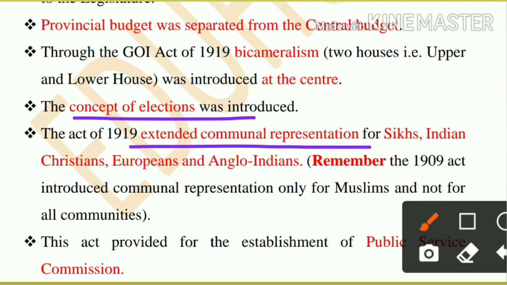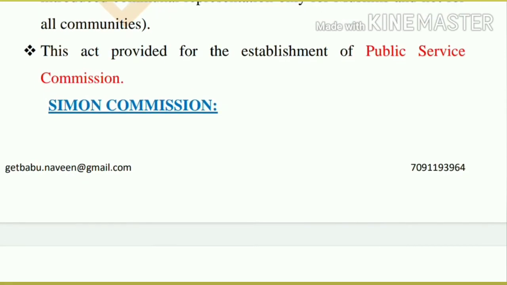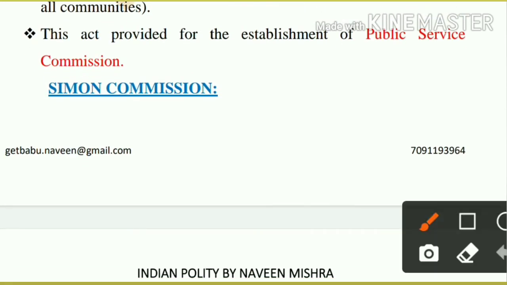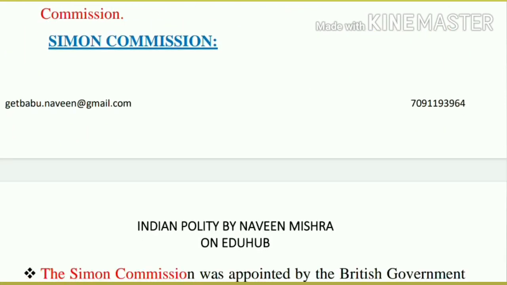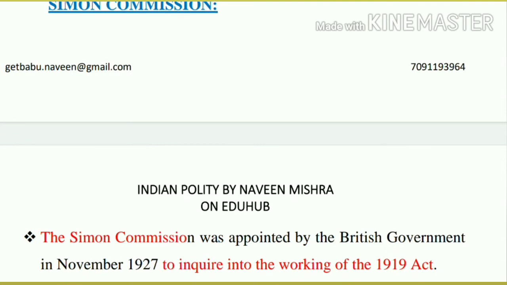It extended one of the important things. In 1909, what happened? A separate electorate for Muslims was given. Now it extended the communal representation to Sikhs, Indian Christians, Europeans and Anglo-Indians. And one of the important features of this act is that it provided for the establishment of the Public Service Commission.